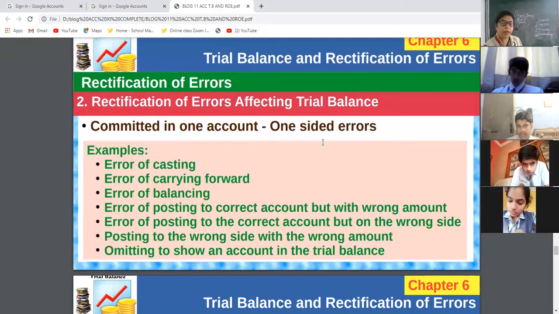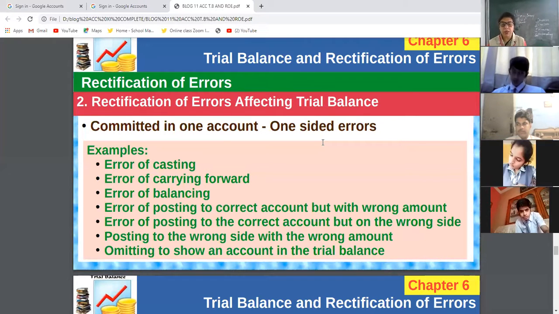Now, rectification of errors which affect the trial balance. That is the problem. That will affect the total of the trial balance. It is saying clearly that the total of the debit side is 5 lakh and the total of the credit side is 4,50,000. Then the problem arises: where did the 50,000 go?